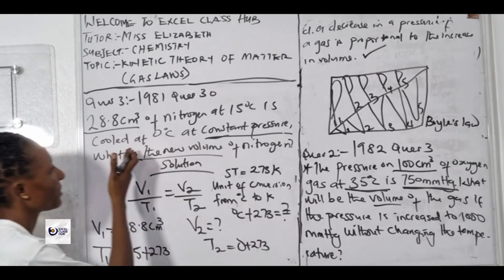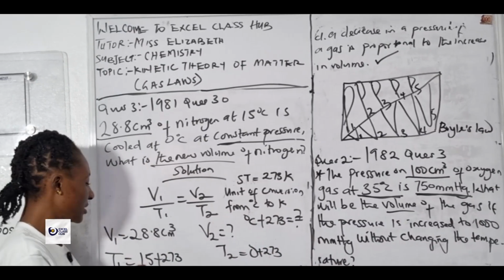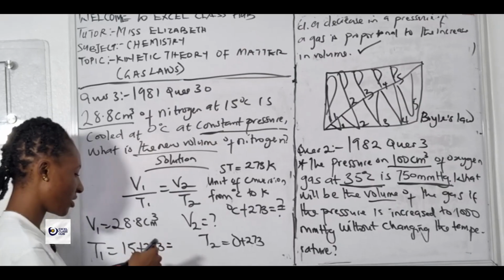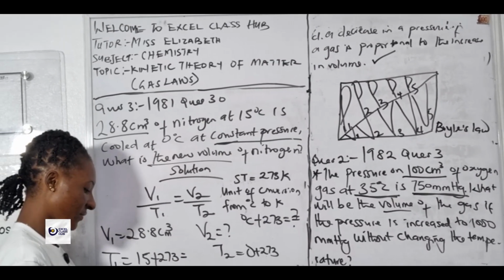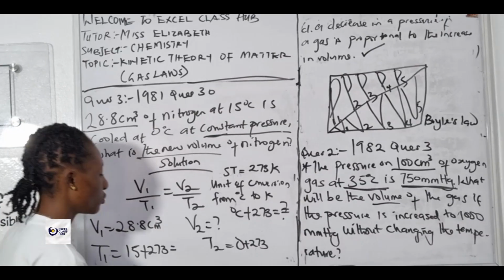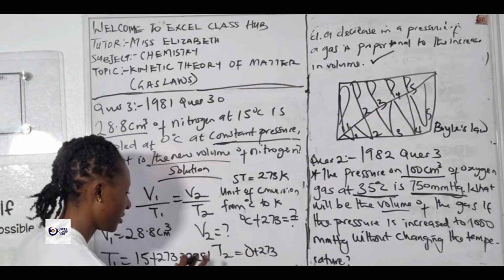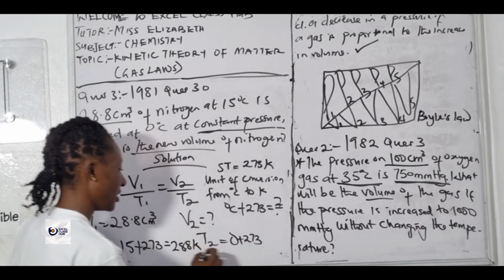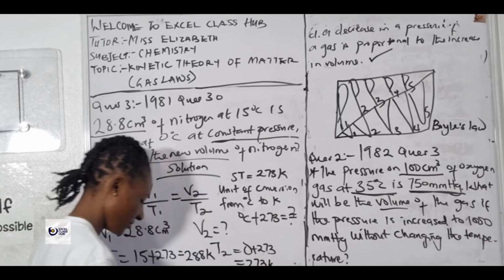Mind you, I didn't tamper with the pressure when we were calculating this. We only deal with temperature, converting degrees Celsius to Kelvin. 15 degrees Celsius to Kelvin becomes 15 plus 273, which is 288 Kelvin. And 0 plus 273 gives us 273 Kelvin.